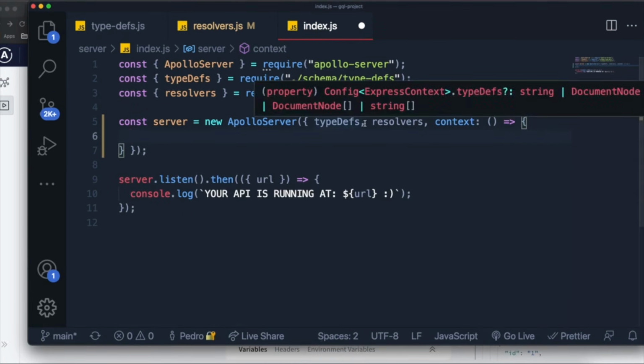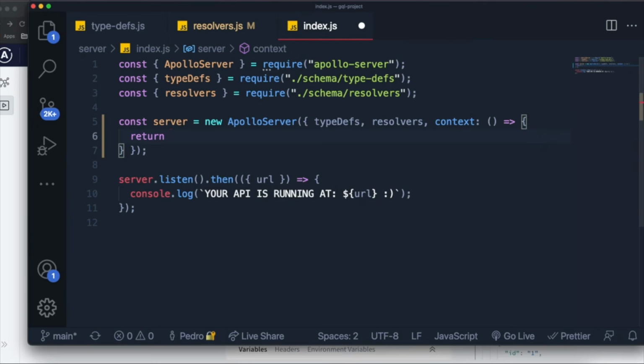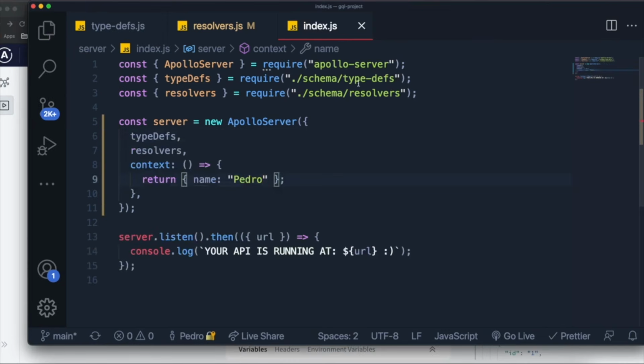At the end, we need to return an object, and it can be whatever we want. Just as an example, let's imagine that we want to have access to an object with a property, or key, called name, with a value of Pedro. So we have a user who has been logged in throughout the application, and their name is Pedro, right? And we want to have access to that name throughout every resolver. We can pass this as the return statement for our context.